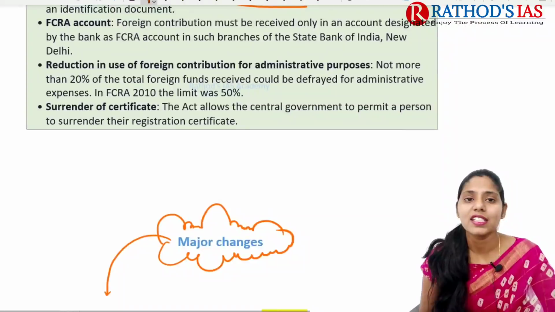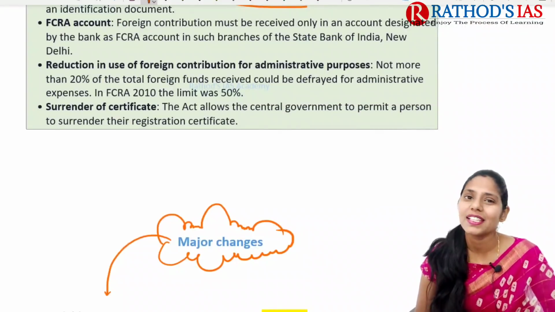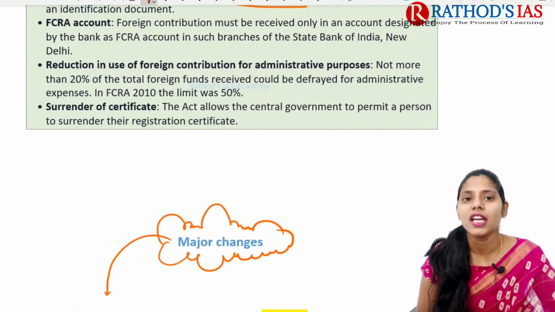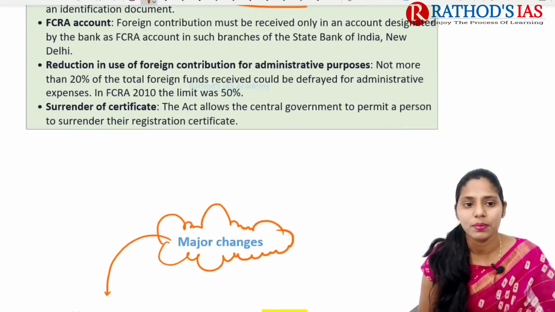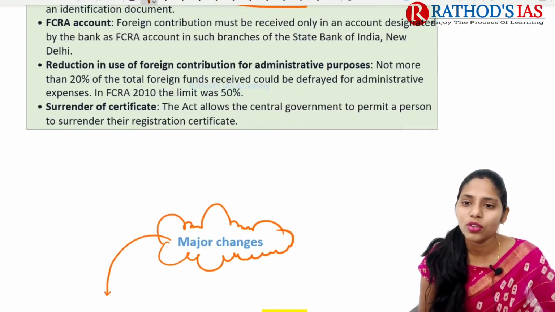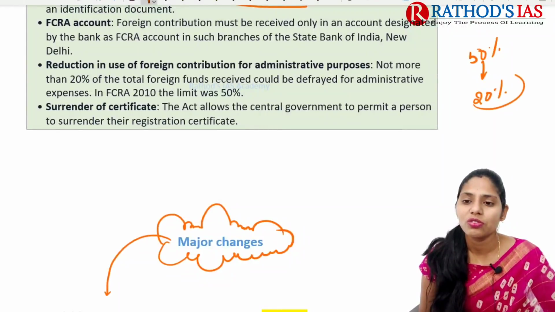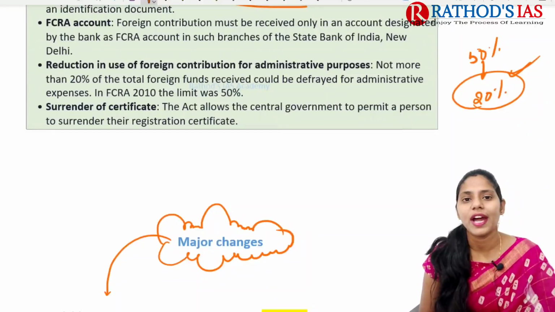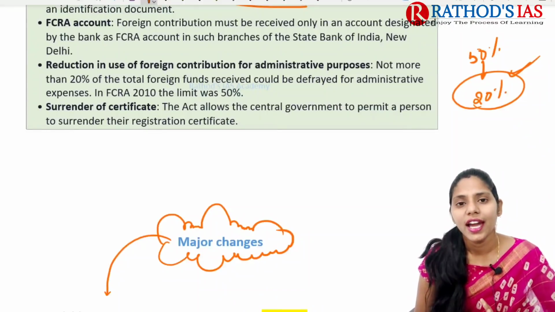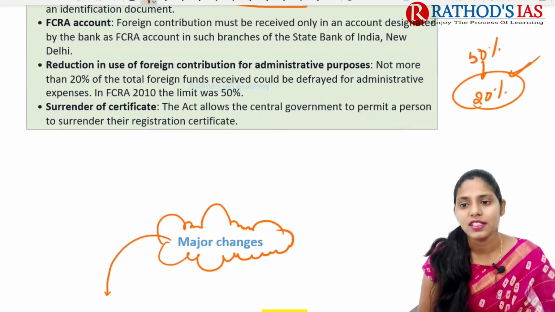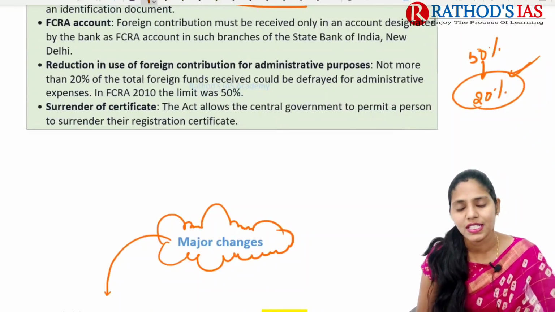The next important thing in the recent amendment is that they need to reduce the use of foreign contribution for administrative purposes. Earlier it was 50% and now it is decreased to 20%. This 20% of money, used for administration, for example office setup, infrastructure, and staff salaries, etc., must be less than 20%.